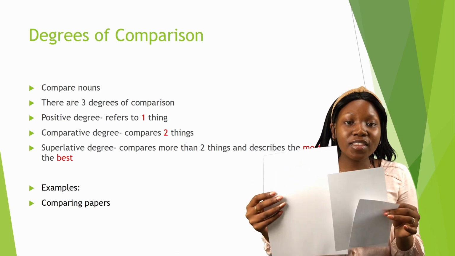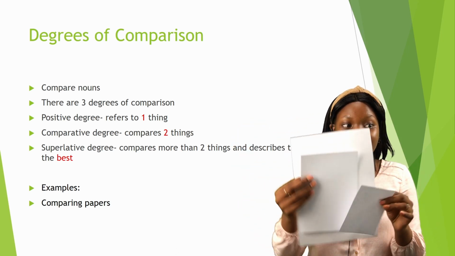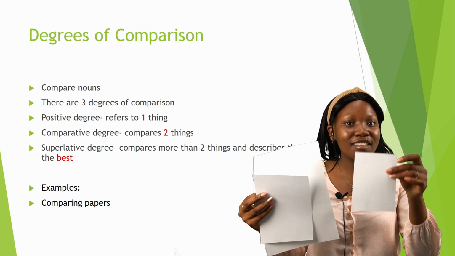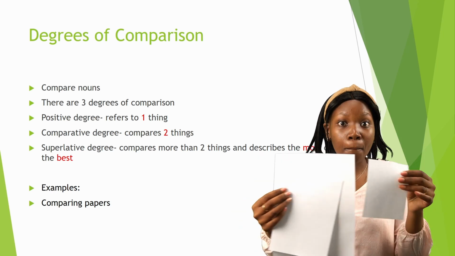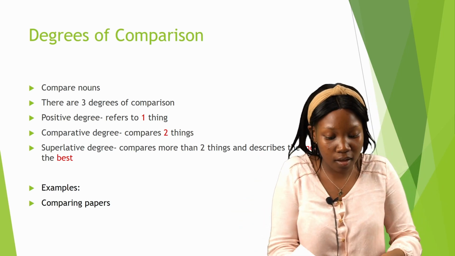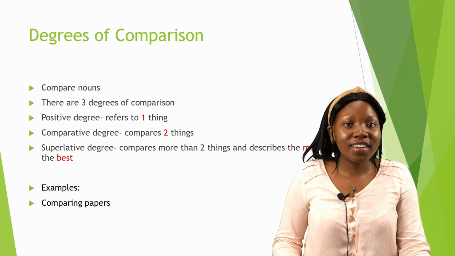Okay, so in this instance, we have the positive degree, the comparative degree, and the superlative degree. This one is the smallest. Okay, we are in comparison to these ones. Awesome. So next example.